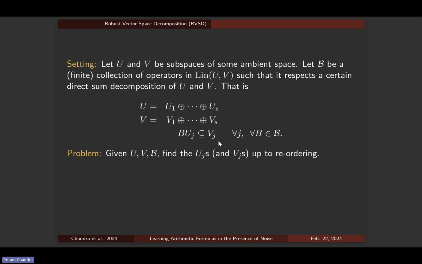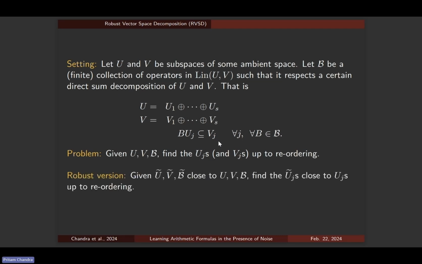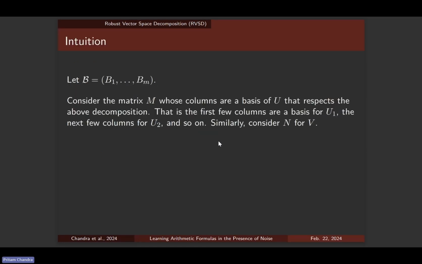And the problem is that if you're given U and V and this collection of operators, you want to find these summands, the Uj's and the Vj's, up to reordering. And of course, you want to solve this robustly. So if you're given U, V, and B approximately, you want to find the summands approximately. There can be many ways of solving this, so I'll discuss our intuition.